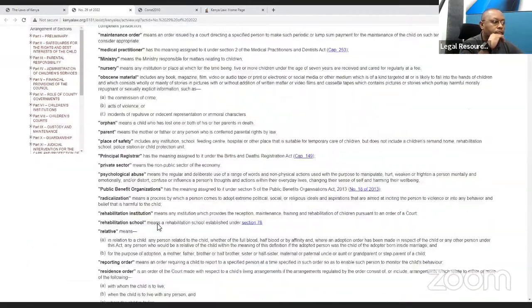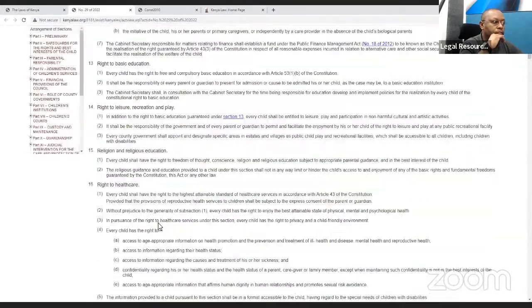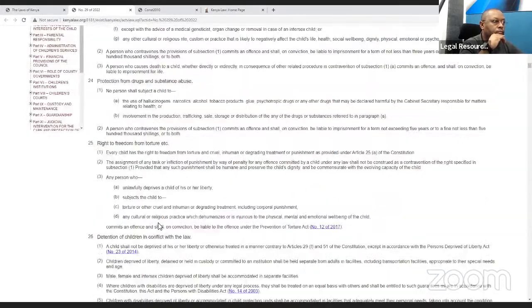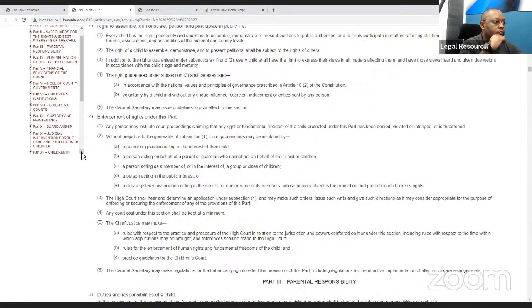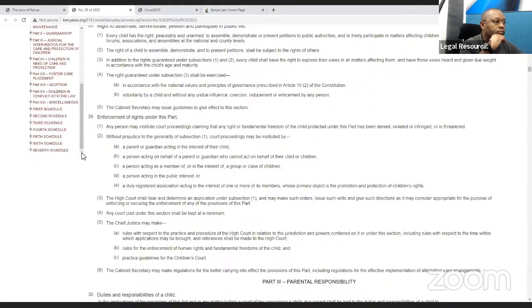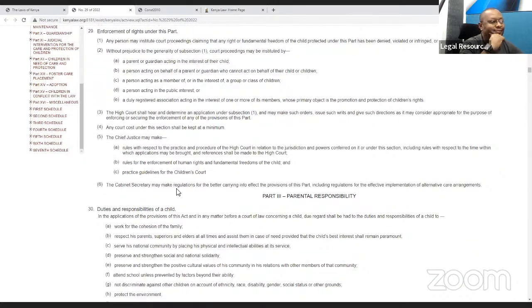You can read the entire Children Act online without necessarily downloading or printing it. Of course, we are encouraging citizens to use the online material because it saves our environment, and I know many of you are discussing climate change, so you don't have to print a lot of paper.